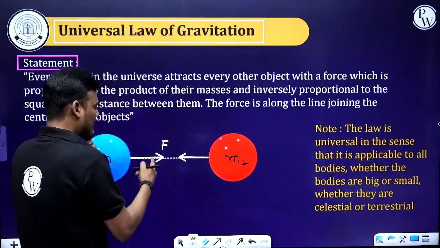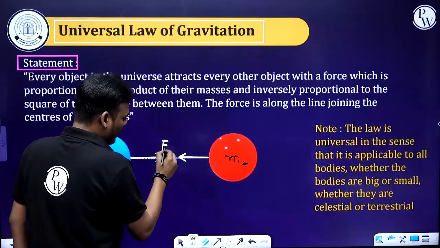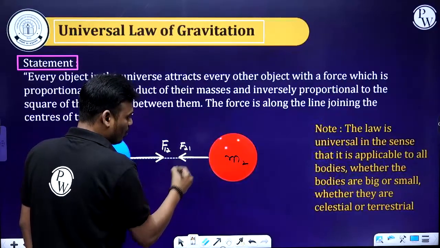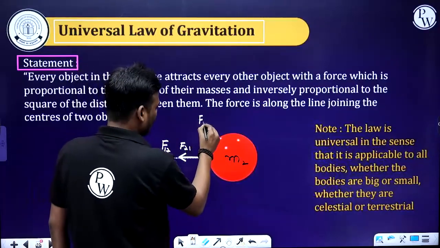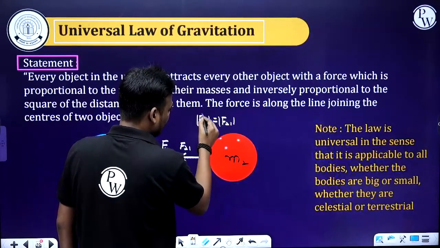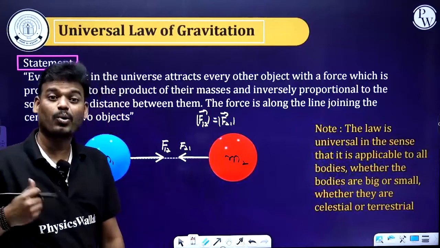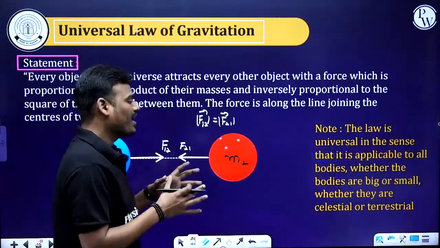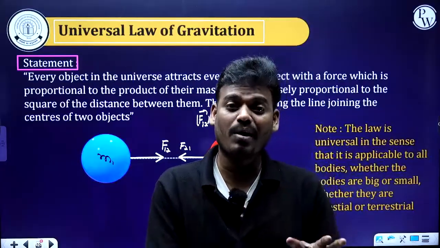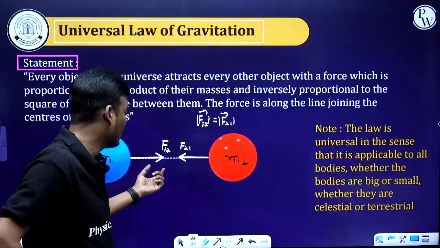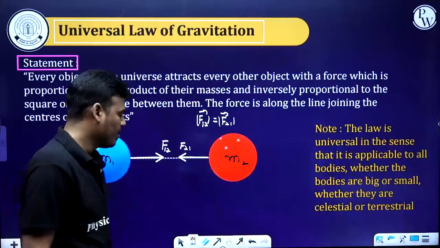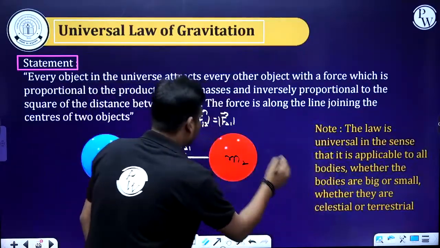So this is the force on 1 due to 2, and this is the force on 2 due to 1. Both are equal in magnitude but opposite in direction. But here we are considering only the magnitude of the force, that is the gravitational force. We are not talking about direction, because we already specified the direction of the force existing between two masses.